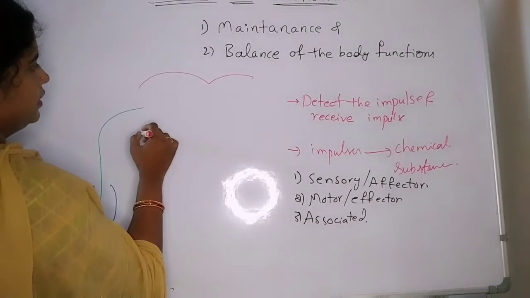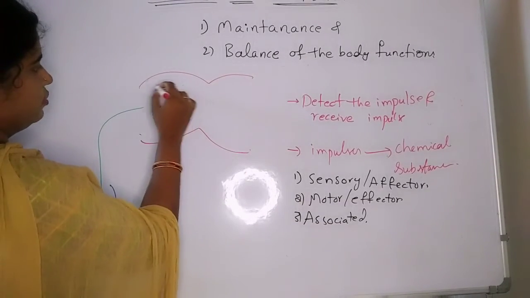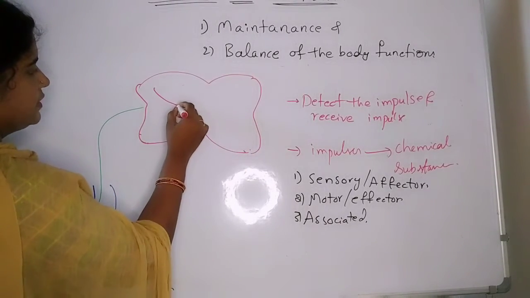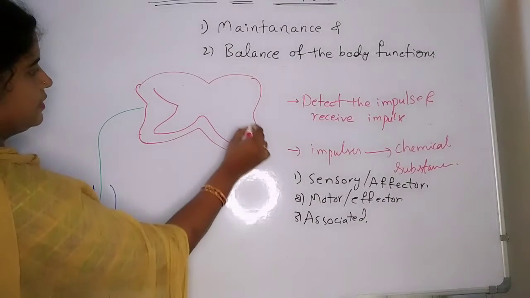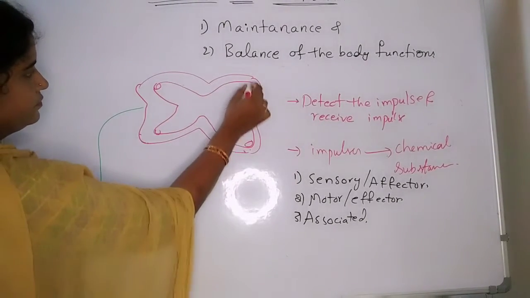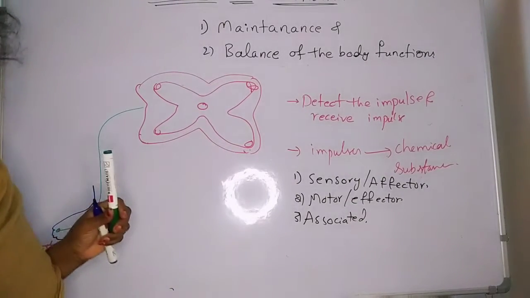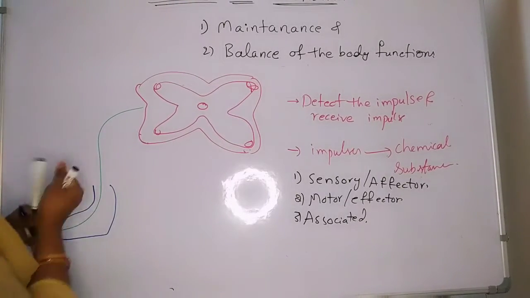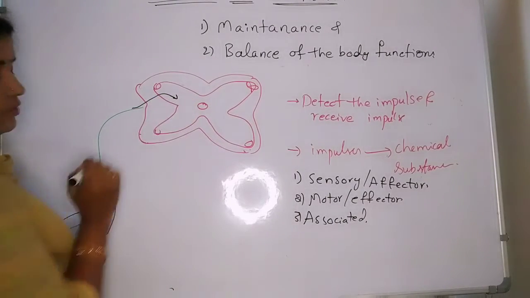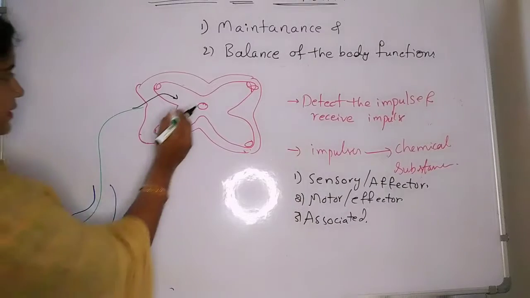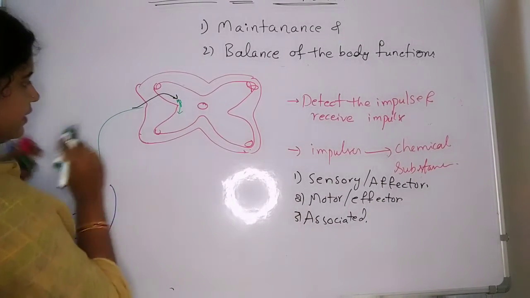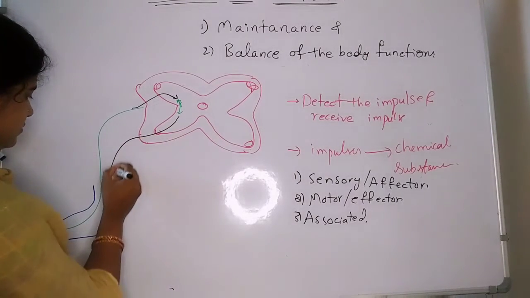So here you have the spinal cord. Inside the spinal cord there is a butterfly-like structure. This is going towards the one neuron, and in the middle it contains the interneurons. It is receiving this, and then again it is going to be carried.